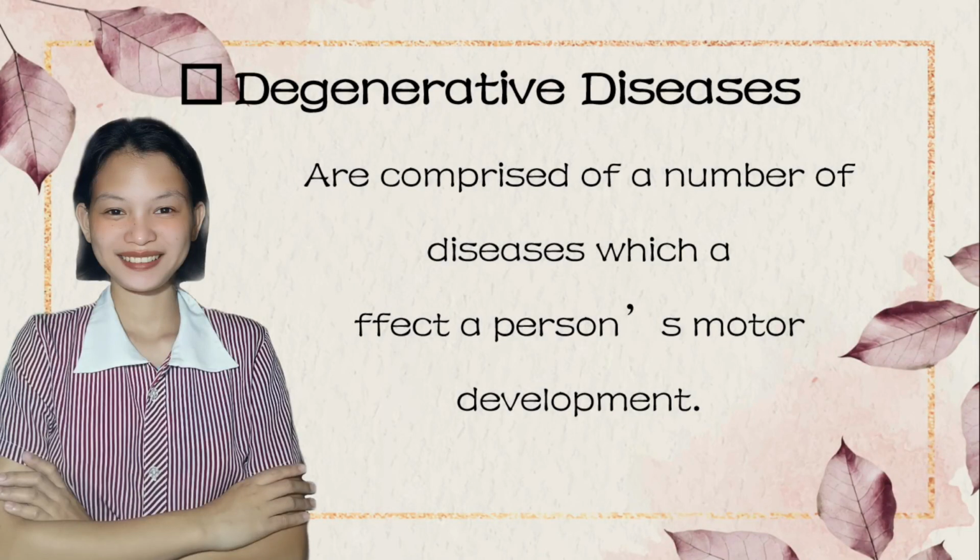And lastly, degenerative diseases. It is comprised of a number of diseases which affect a person's motor development. A degenerative disease is one in which the function or structure of the affected tissues or organs changes for the worse over time. Examples are musculoskeletal diseases, juvenile rheumatoid arthritis, muscular dystrophy, and so on.